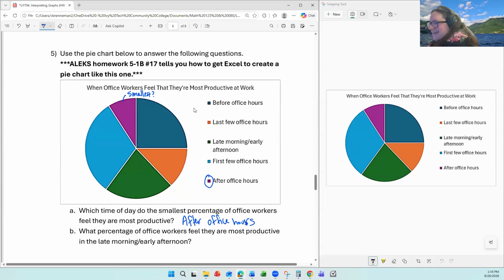So I had to kind of guess at the sizes and hope that I can tell the colors and match them properly. For B, what percentage of office workers feel they're most productive in the late morning, early afternoon? I look at the legend, and late morning, early afternoon is this dark green. I want to be a little careful because these look pretty similar, but it's the dark green, which is this one. And then I have to approximate the percent. A quarter, I think it's not quite a quarter, because that would be a right angle. So a little less than a quarter. Maybe 20%, 23%. I don't know. Somewhere around 25%, but a little below.